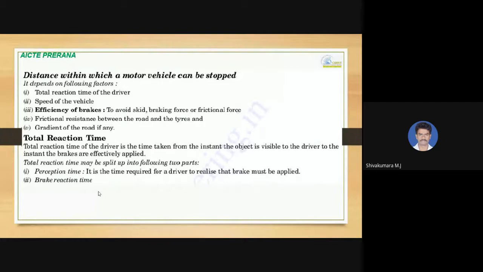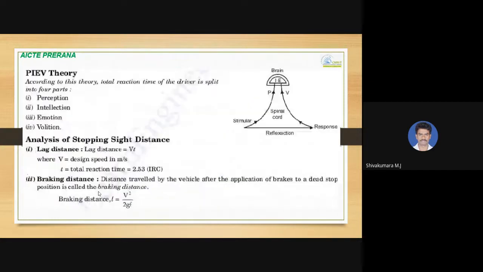Total reaction time. The total reaction time of the driver is the time taken from the instant the object is visible to the driver to the instant the brakes are applied effectively. This time can be split into two parts: perception time and brake reaction time. Perception time is the time required for a driver to realize that brakes must be applied. It can be explained properly by the PIEV theory.